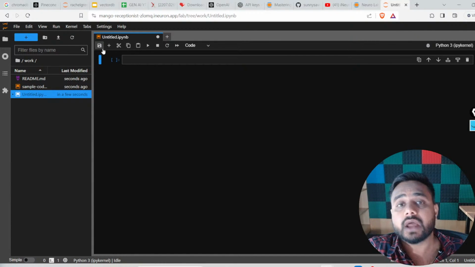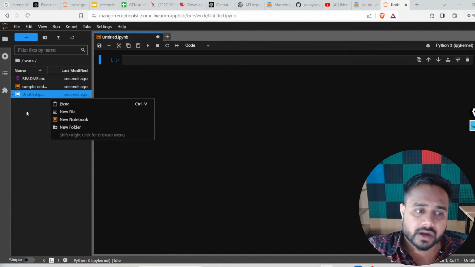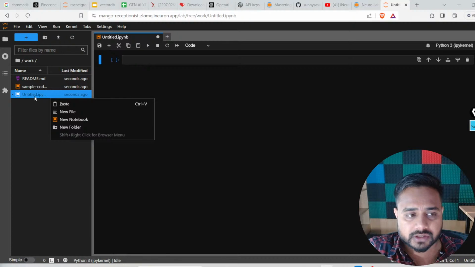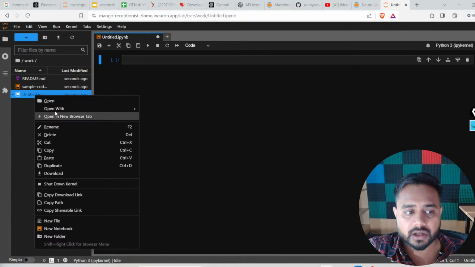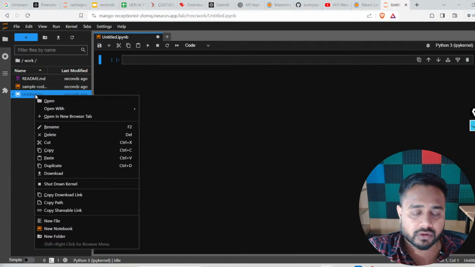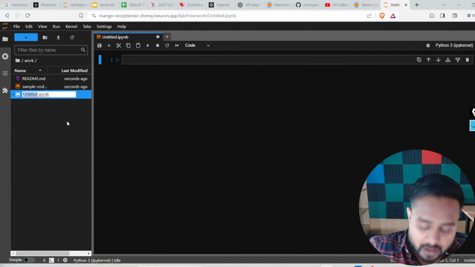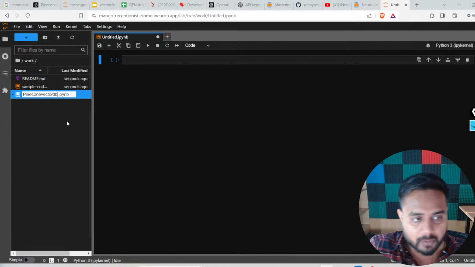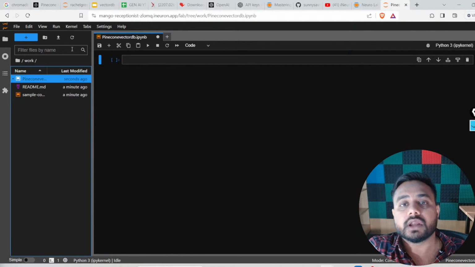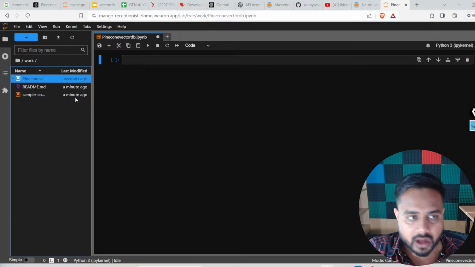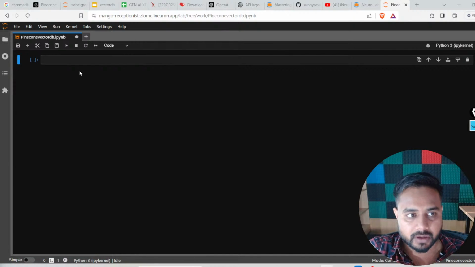Here you will get the untitled file. You can right click on top of this file and rename it. So just right click on this particular file, untitled.ipynb, and then click on rename. Now here you can write down the name. So let's say the name is Pinecone Vector DB. Now I am ready for my implementation.